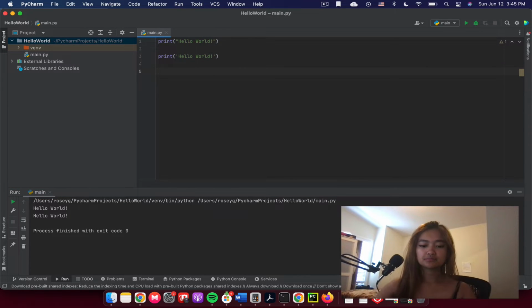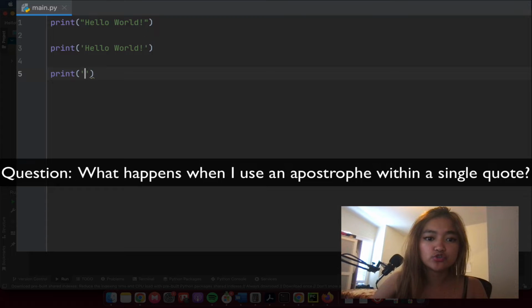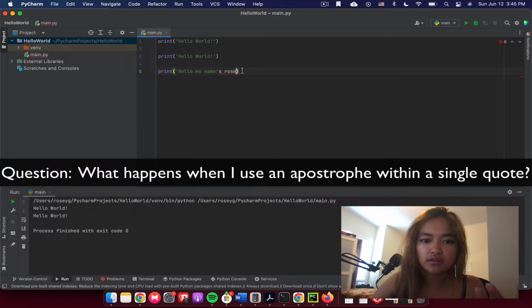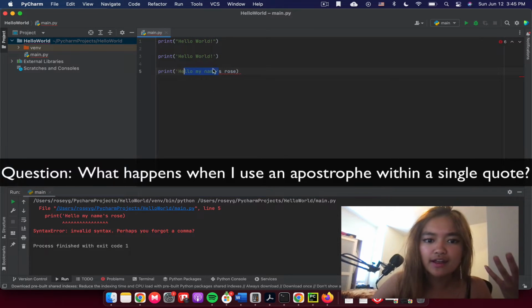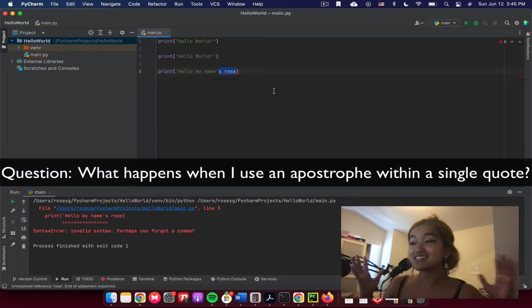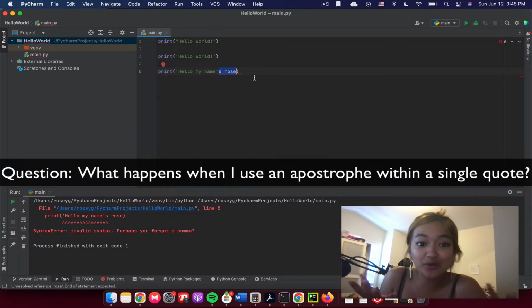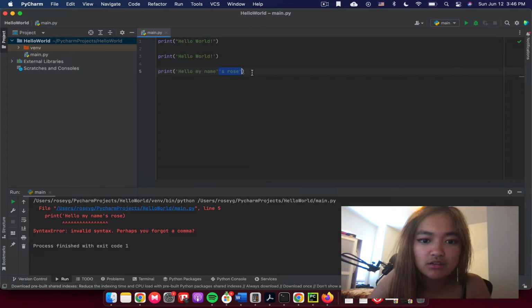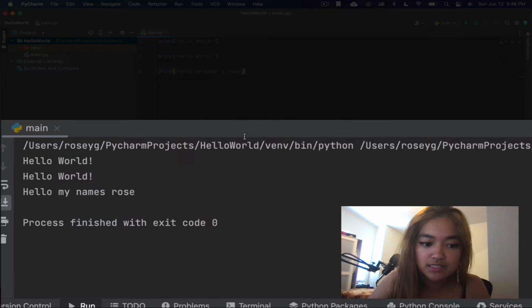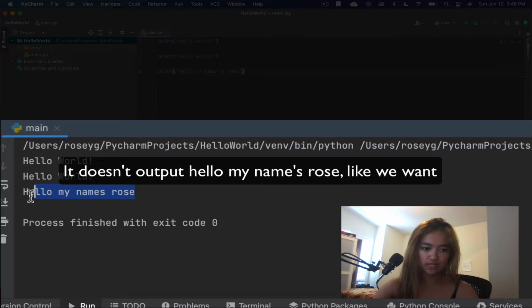Now, my mind is thinking, what happens if we use, I don't know, hello, my name's Rose? Will that work? No, it won't. Why? I'm thinking that it ended right here, and then everything over here is invalid. Python's like, I don't understand what you're trying to do here. This is not correct. This is not the language that I want. Please fix it. Well, it doesn't work. I mean, we can probably fix that using this. It doesn't run into any code, but instead it will do, hello, my name's Rose.